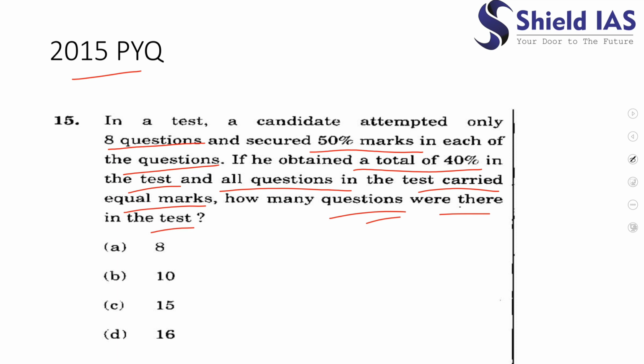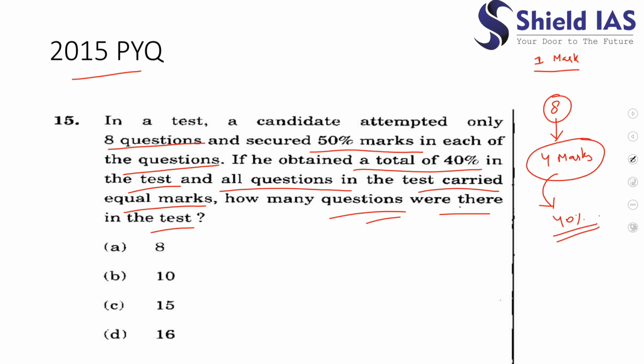Let us assume every question carries 1 mark. He attempted 8 questions and got 50% of the marks in them, which means he got 4 marks. And this 4 marks is 40% of the total test.